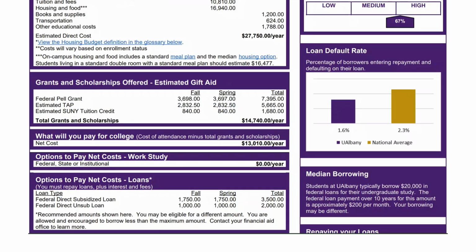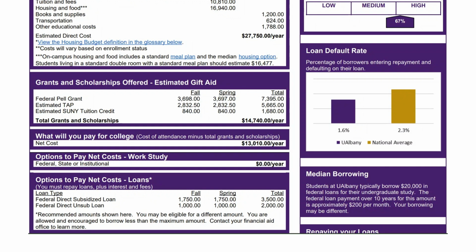This section of the award letter contains information on loans. This type of financial aid will need to be paid back. Typically, students will be awarded federal direct loans, which can exist in two forms: subsidized and unsubsidized. The subsidized loan has interest covered while you're in school until a 6 month post graduation grace period has passed. After that point, subsidized loans will begin accruing interest at the same rate of the unsubsidized loan.